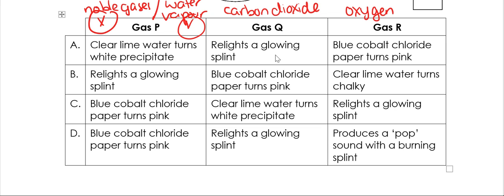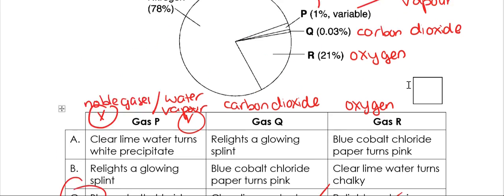And water vapor, the test is to turn dry blue cobalt chloride paper to pink. Carbon dioxide, clear lime water turns white precipitate, and oxygen relights a glowing splint. So the answer here is C.